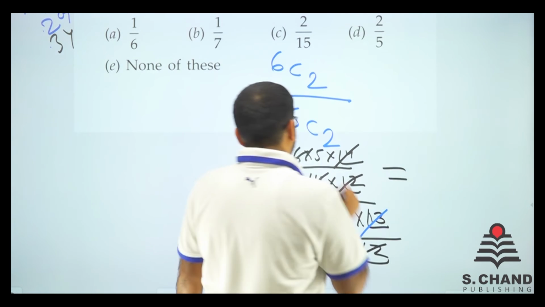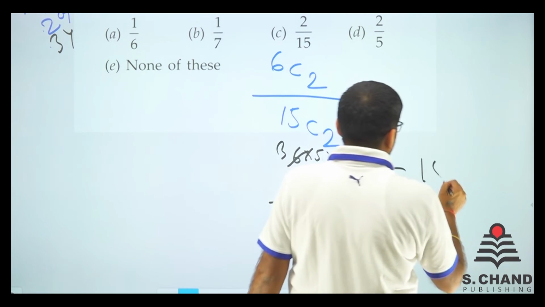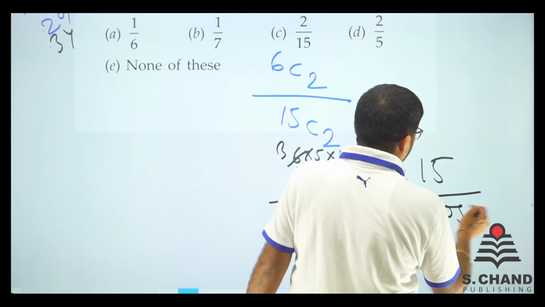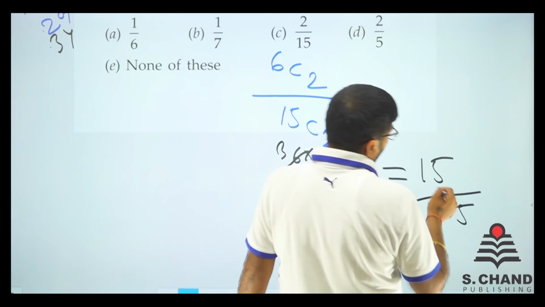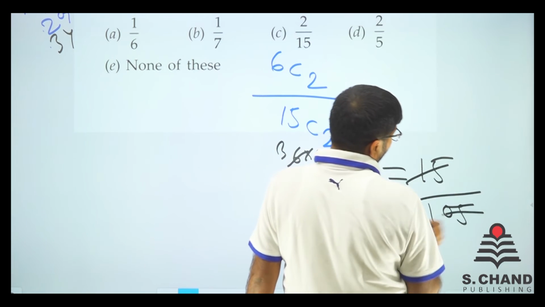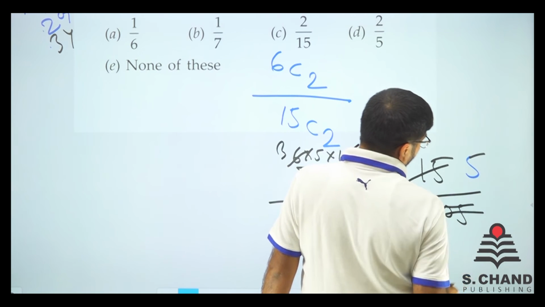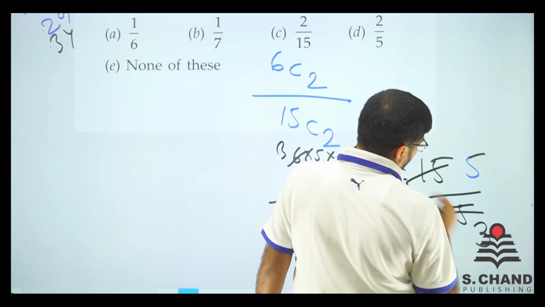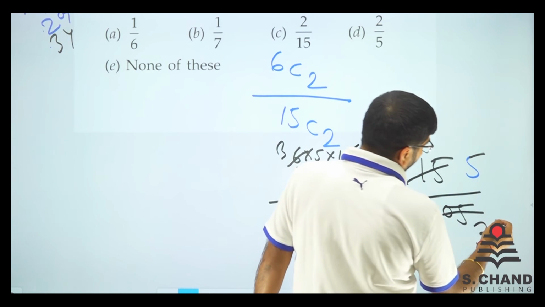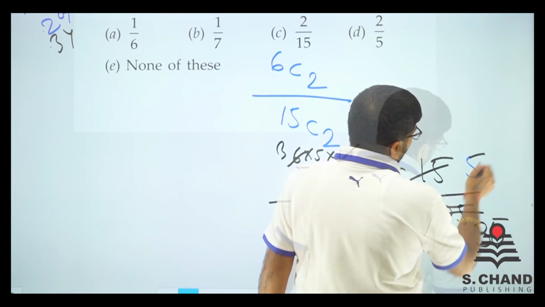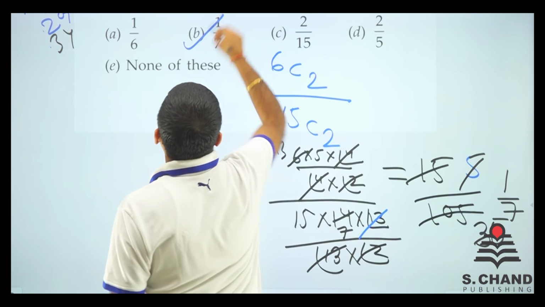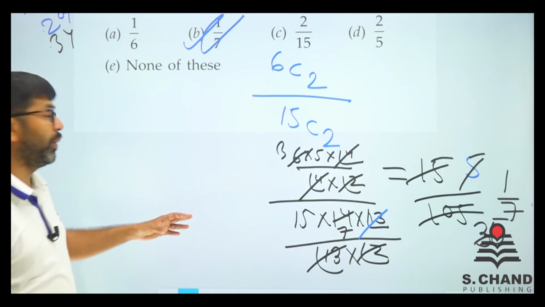So we have with us 5 into 3, that is 15 on the top, and 7 into 15, 105 there. So we have got 5 here and 10 is like 9, that is 3 times, and 1, 5, 15. So 5 times. So we have got 1 by 7. So 1 by 7 is the probability of getting what we want.